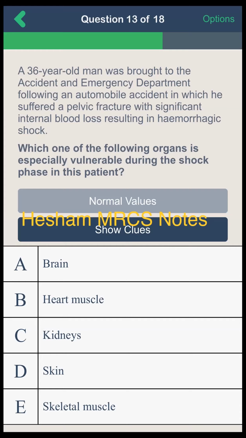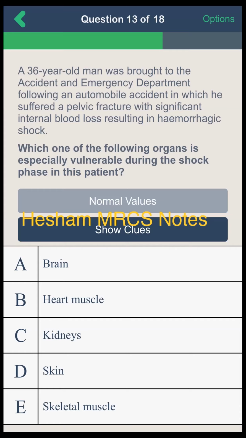What's the most important? Not skin, not skeletal muscle. Kidney, most probably. Yes, option C, kidney.